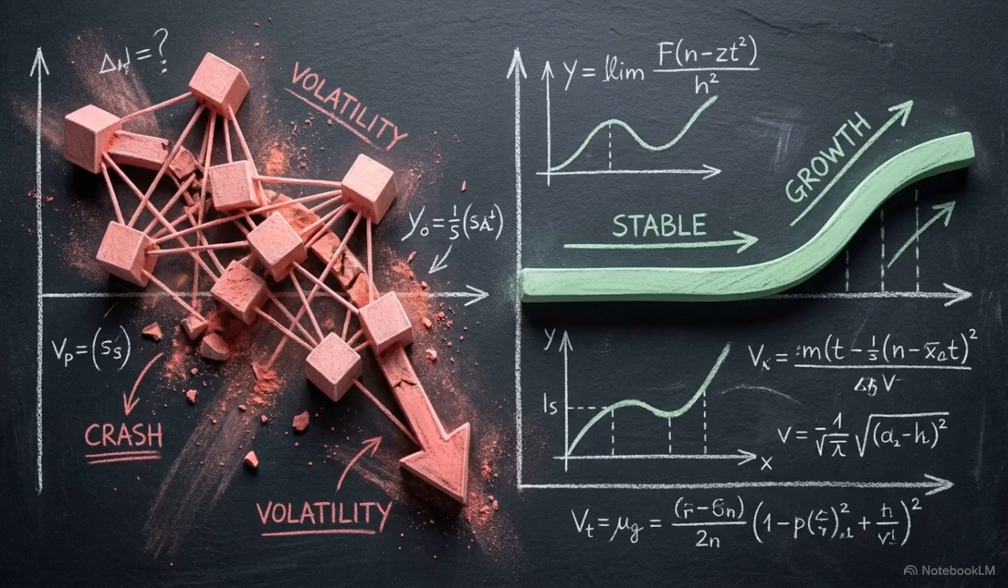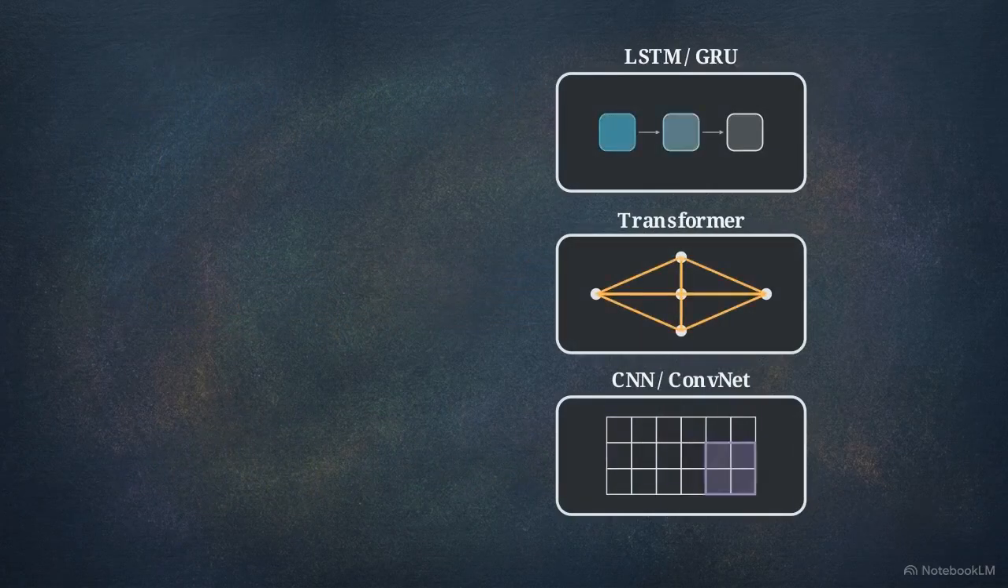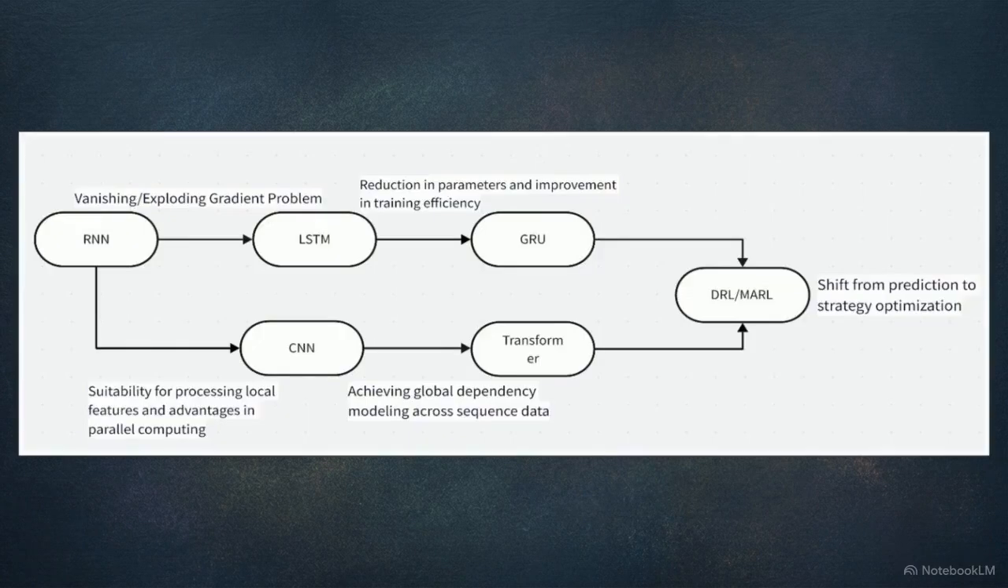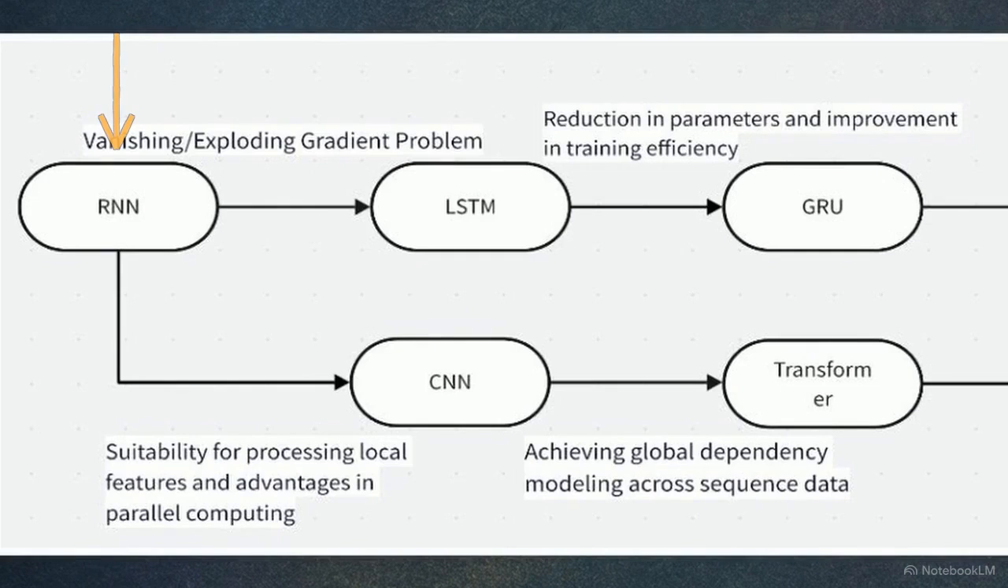In quantitative finance, architectural superiority is never absolute. An algorithm's predictive power is strictly conditional on the structural realities of the data it processes. This flowchart maps the evolutionary branches of neural networks deployed in modern asset pricing. The upper branch tracks recurrent neural networks, evolving into long short-term memory networks, or LSTMs, and GRUs, specifically designed to solve the vanishing gradient problem in sequential data.